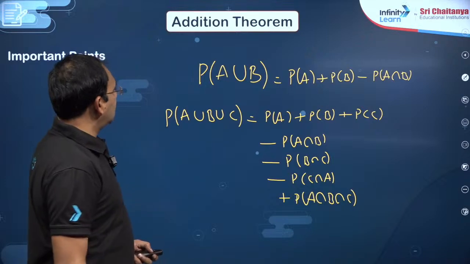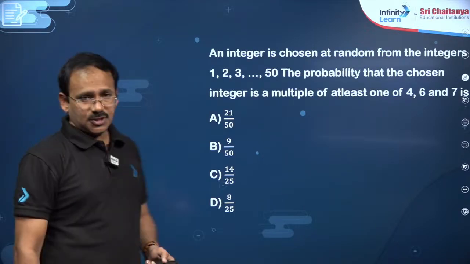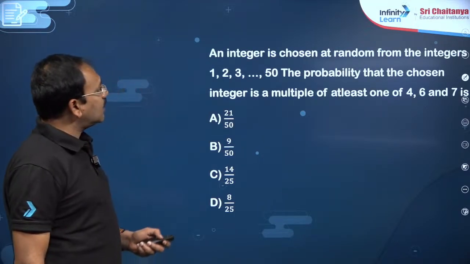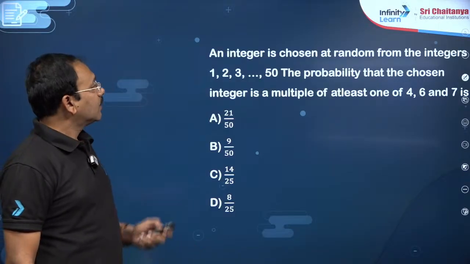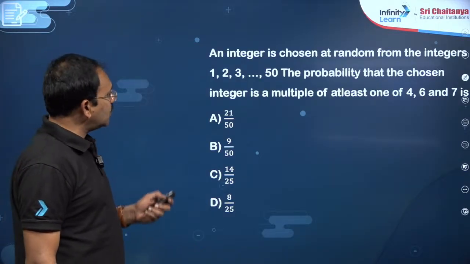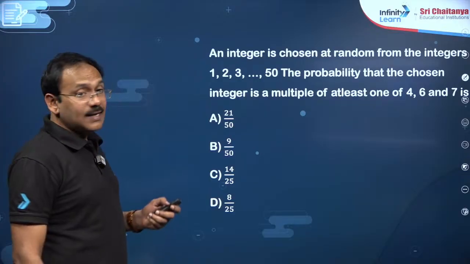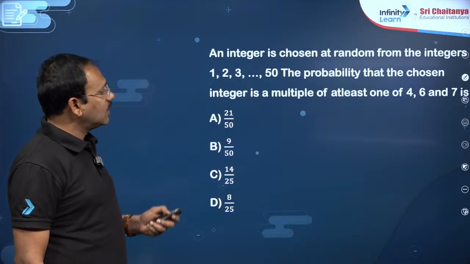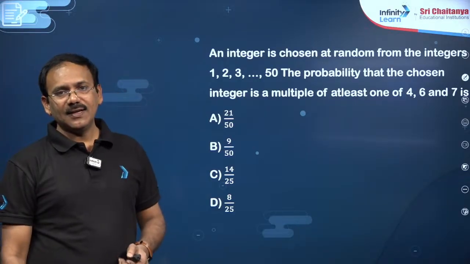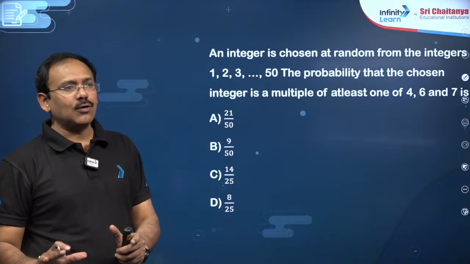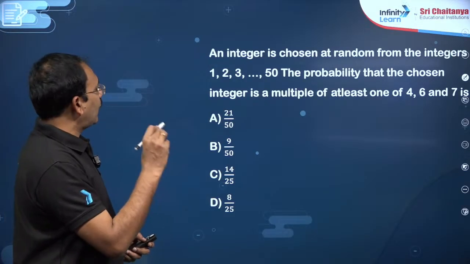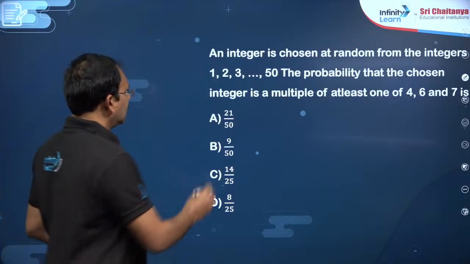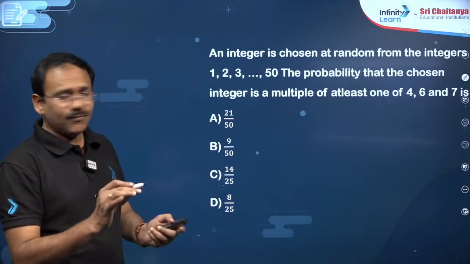Okay. Next, dear friends, you see this question: an integer is chosen at random from integers 1 to 50. The probability that the chosen integer is a multiple of at least one of 4, 6 and 7. You see here, I will give the idea of how to solve, dear students. An integer is chosen at random from 1 to 50. Fine, okay. So the total number of selections will be 50.